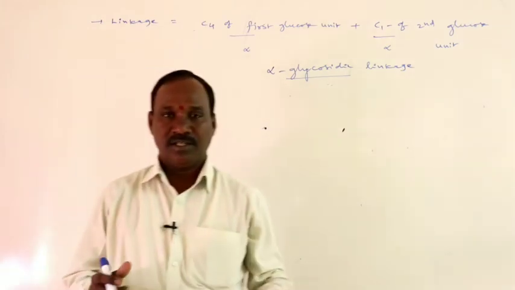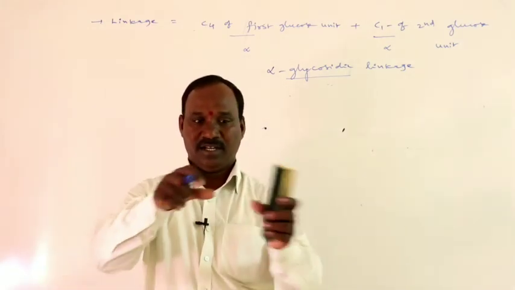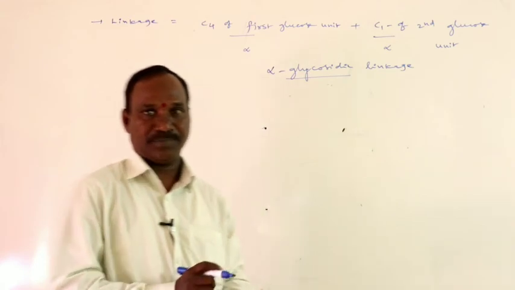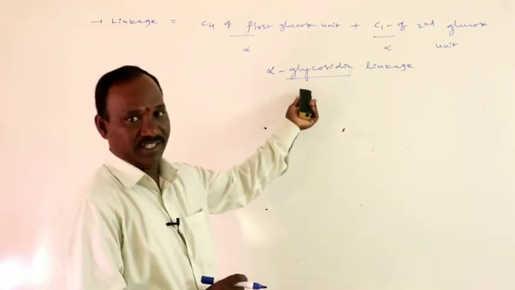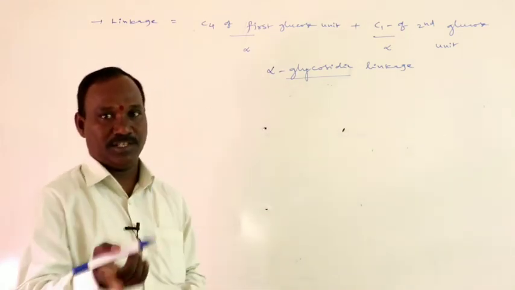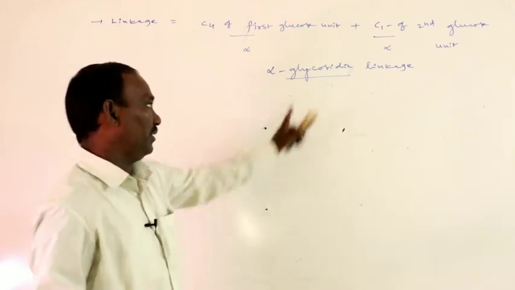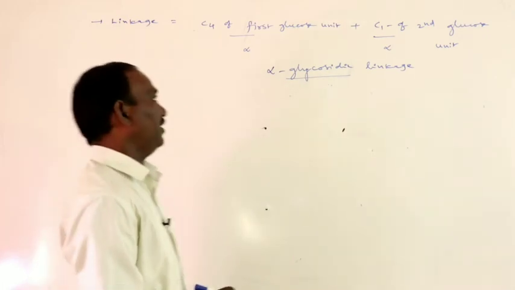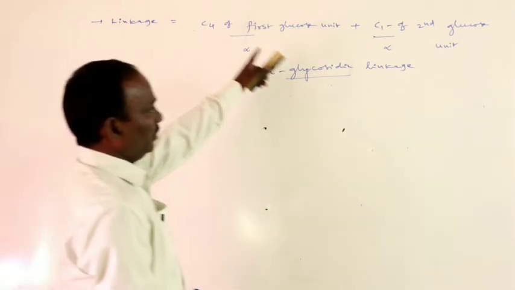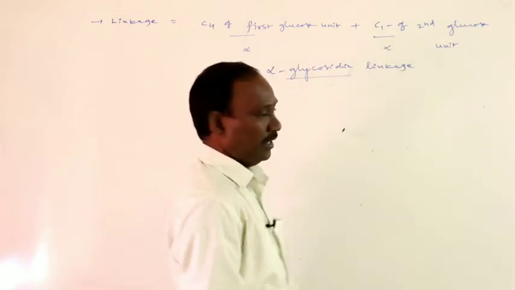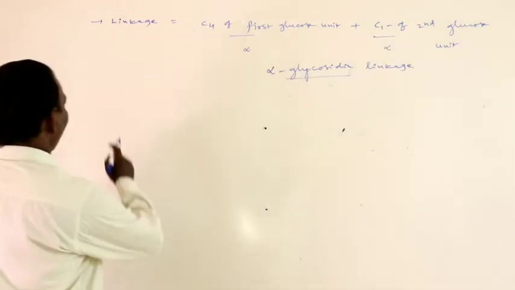Glycosidic linkage means 2 hemiacetal hydroxyl groups connect with each other, and dehydration takes place to form a C-O-C bond. That C-O-C bond is called the glycosidic linkage. So, C4 of the first glucose unit and C1 of the second glucose unit.